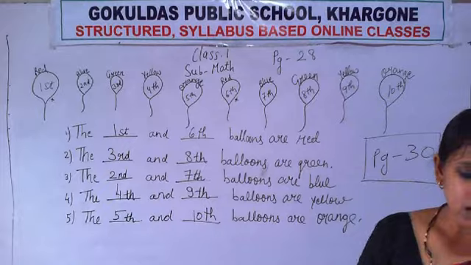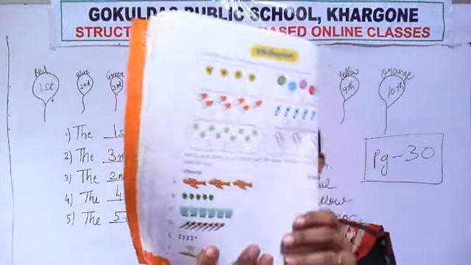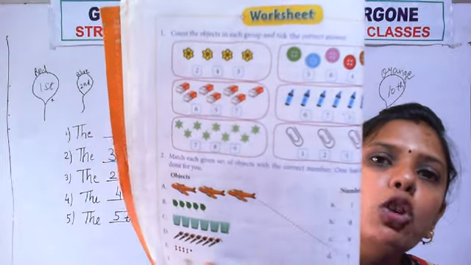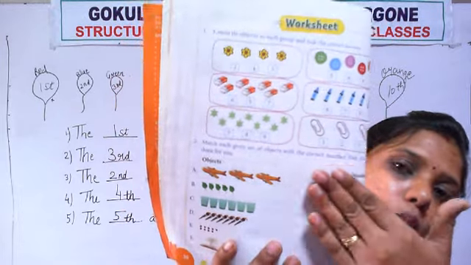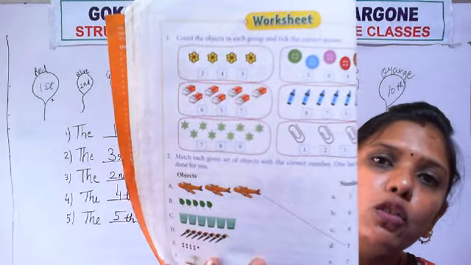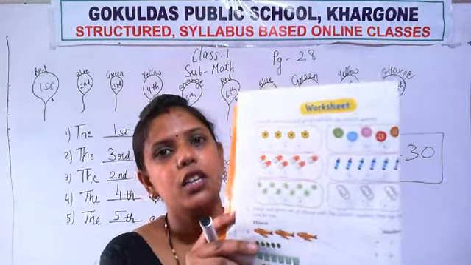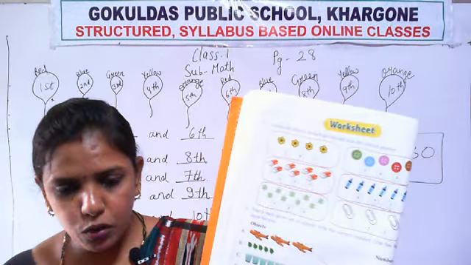And one worksheet is given on that page. This worksheet also we do in book only. Okay. Today no writing work in notebook. Only the work today we will do in our book only. So this question also we do in book. See what is the question. What is the first question written? Read all of you. Are you able to read or not? First you read it.